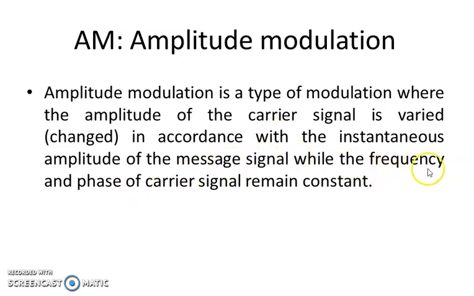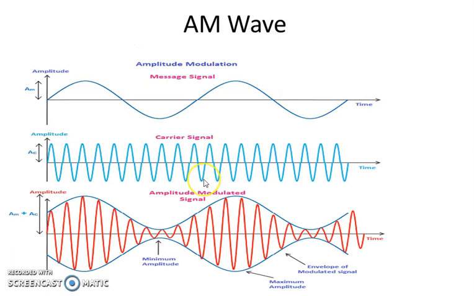In AM, the frequency and phase of the carrier signal remain constant. Only the amplitude of the carrier is changing. The frequency and the phase remain constant. That is known as amplitude modulation. So, if we see the AM wave, the amplitude modulated wave.